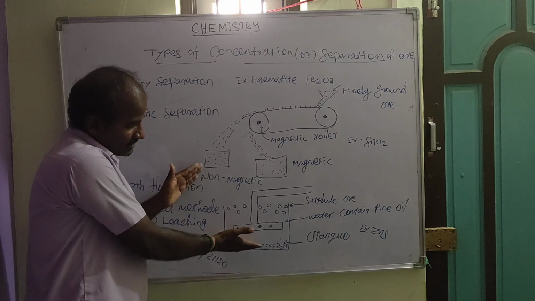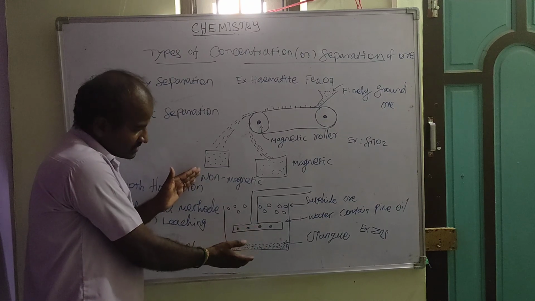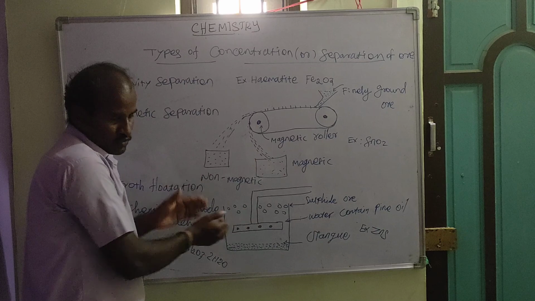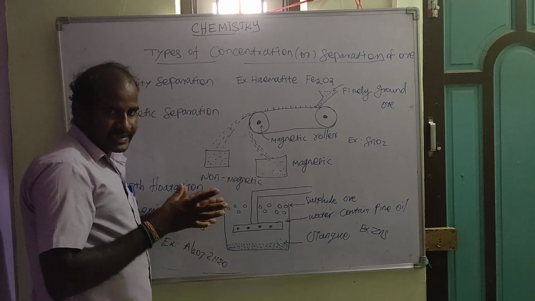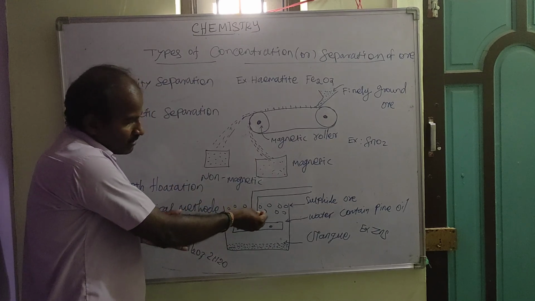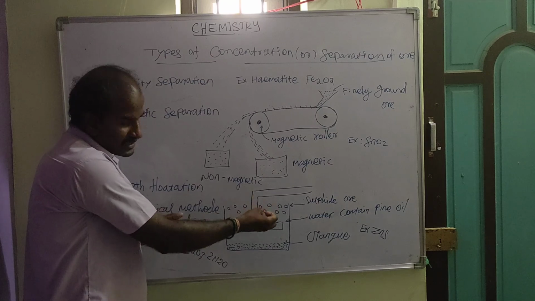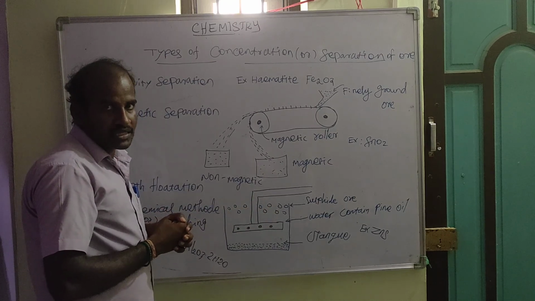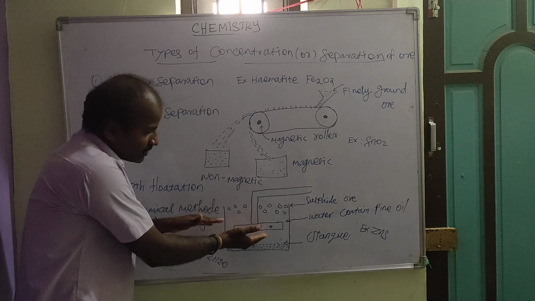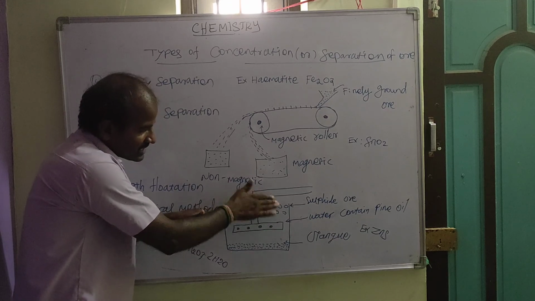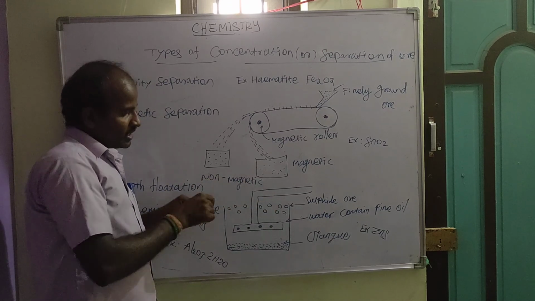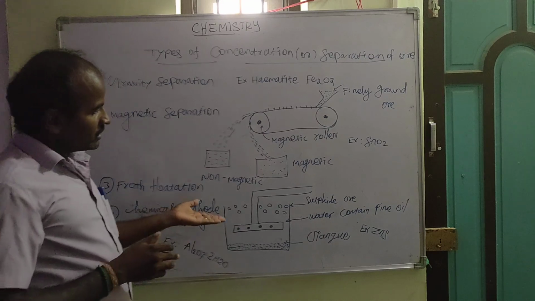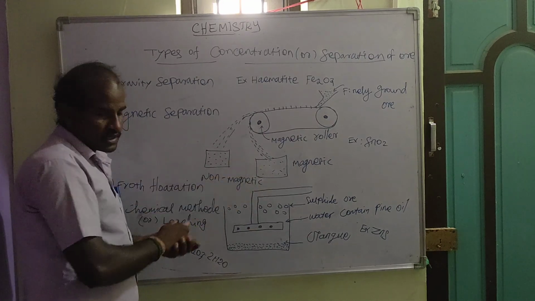Which two are separated? The gangue particles are separated from the ore. Thus the ore is attracted by this wetted oil. The wetted oil is attracted by the lighter-weight sulfide ore. This sulfide ore froths on the surface of the water. Why does the sulfide ore froth on the surface of the water here?